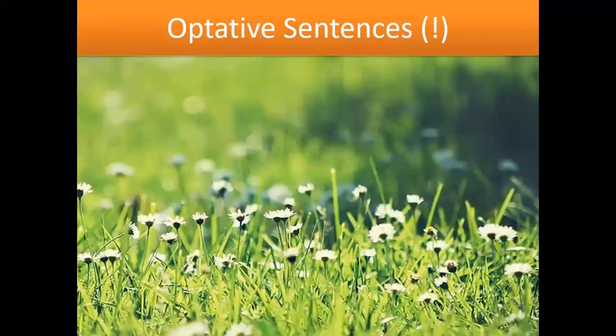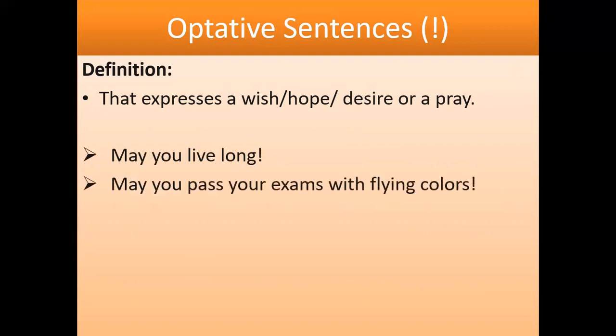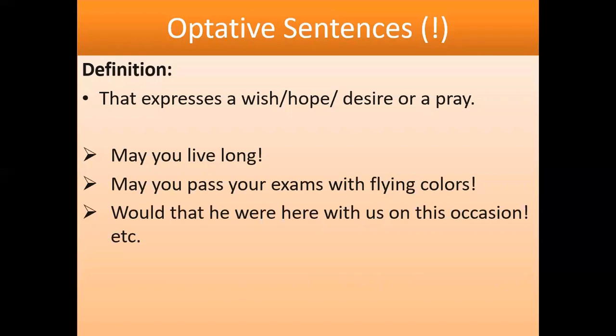The next type is optative sentences. What does it mean? These are sentences that express a wish, hope, desire, or a prayer. May you live long. May you pass your exams with flying colors. Would that he were there with us on this occasion. All these sentences fall under the category of optative sentences. The sentence which expresses a wish, hope, desire, or prayer is called an optative sentence.